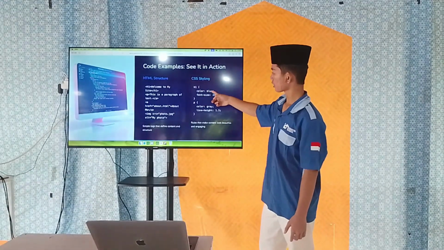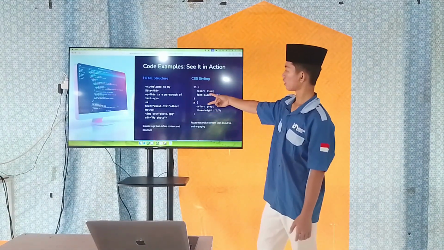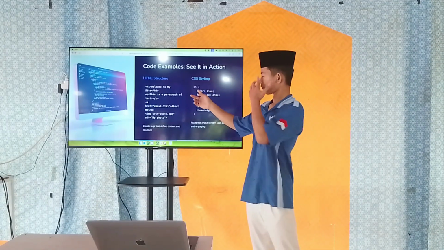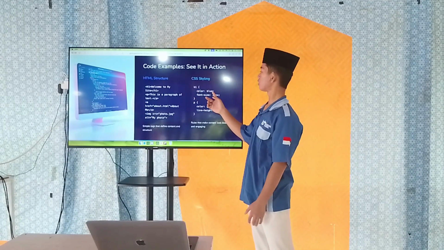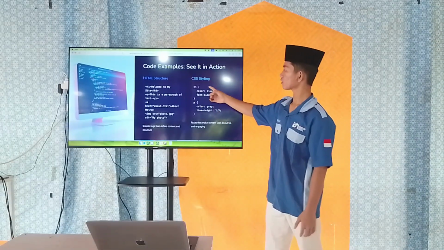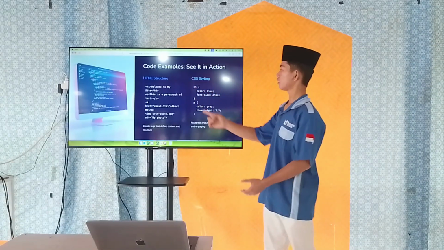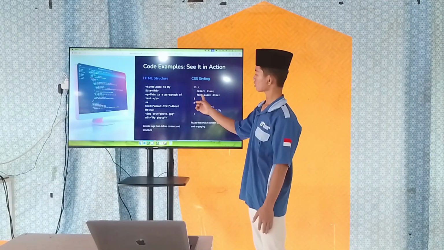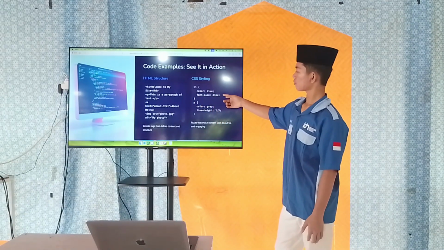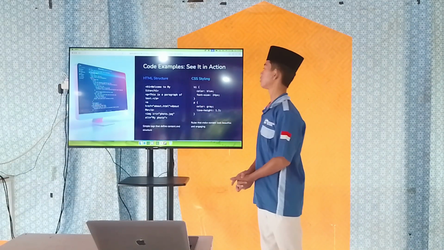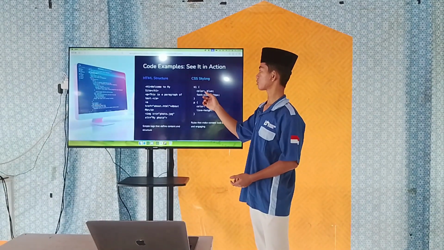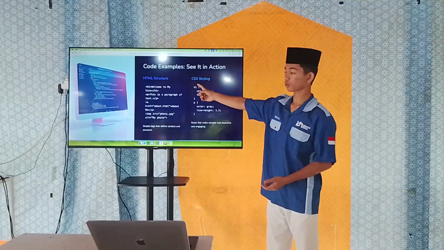Here we can see there are four rules. For H1, color blue. This is for setting the H1 color. Next, font size 24px. This is for setting the font size of H1.